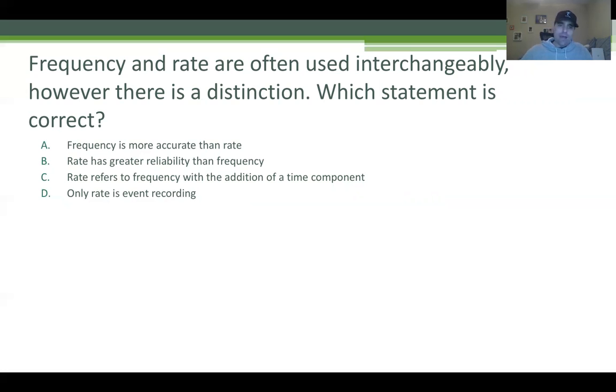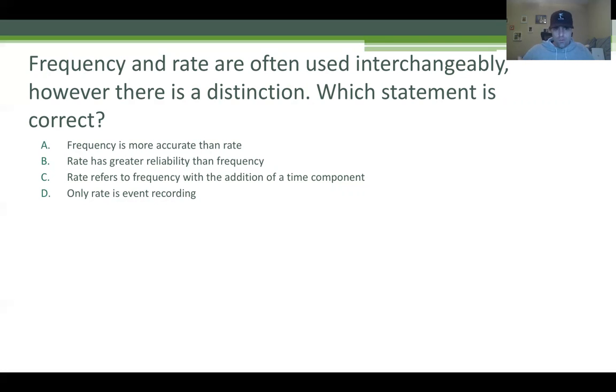So this question is asking what makes them different. A, frequency is more accurate than rate. Well, if you know what rate is, you know this can't be true, because frequency is a component of rate. B, rate has greater reliability than frequency. Again, similar to A, if you know what rate is, you know this just isn't the distinction. C, rate refers to frequency with an addition of a time component. This is the only correct answer.